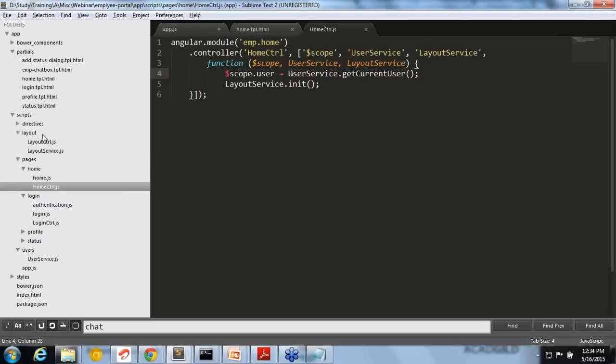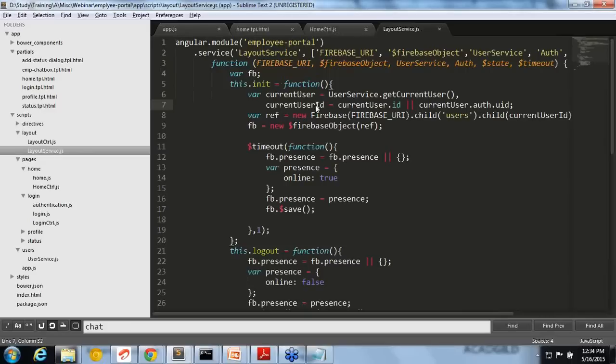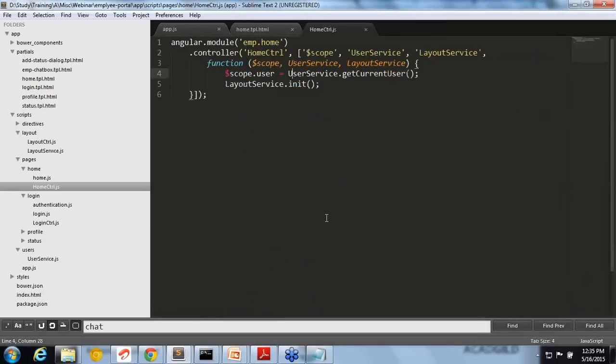So where is layout services? It's in the layout. In layout, I'm initting by setting presence online true. When I showed you initially, when the user is logging in, Firebase in the backend is setting this value presence online true, right? That is handled in the init function. In the init function, we again make a Firebase reference or instance, and then we set presence.online equal to true and save it. It will be saved there immediately. That is the init we are doing, and that much only we are doing in the home controller.